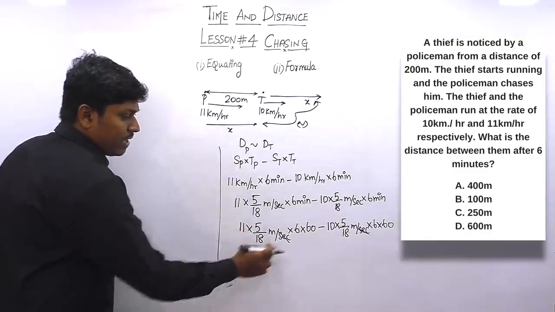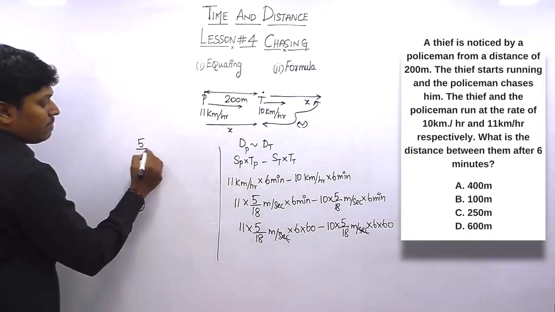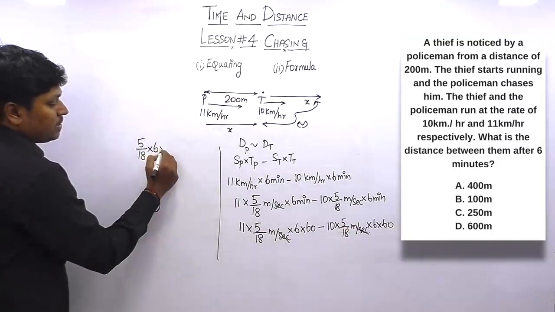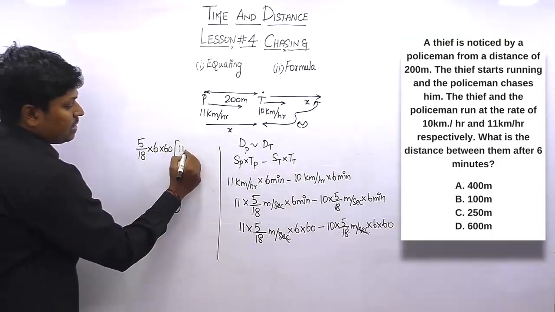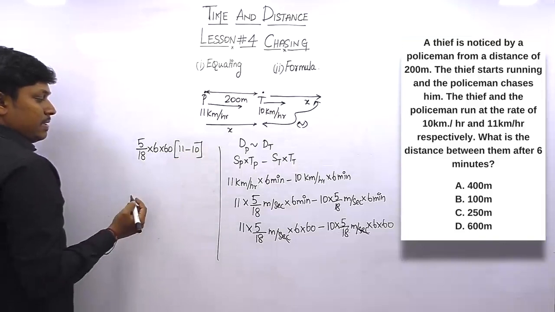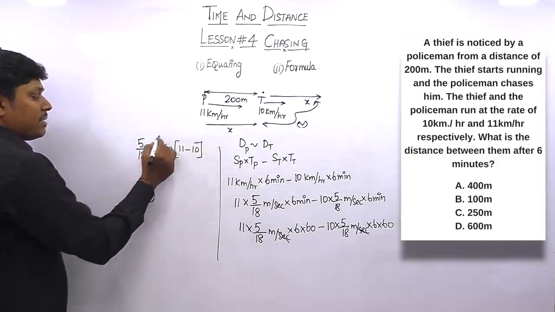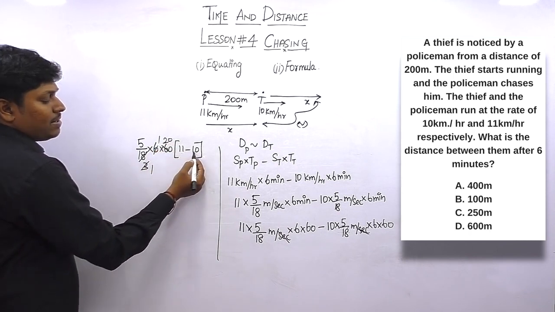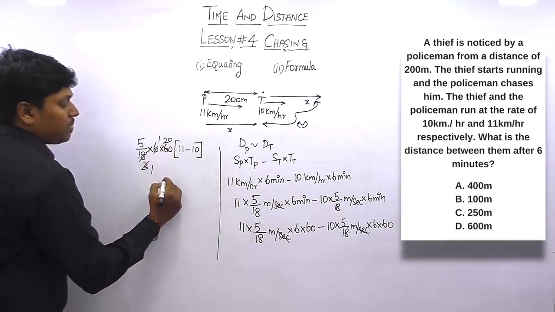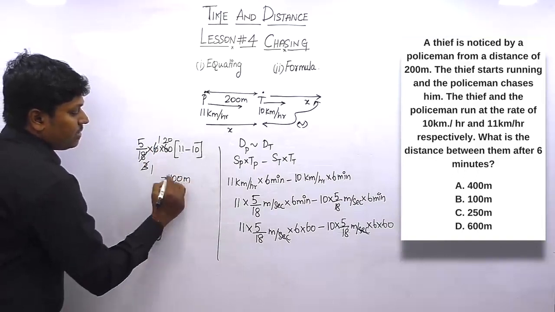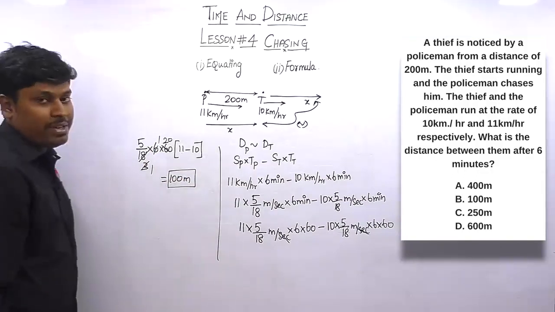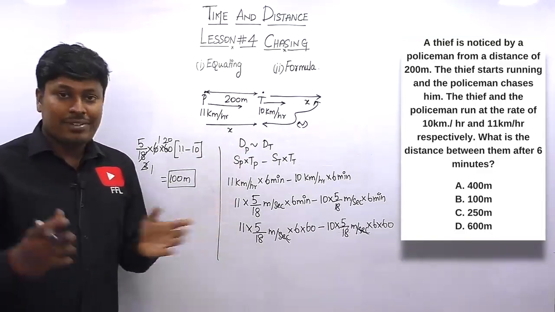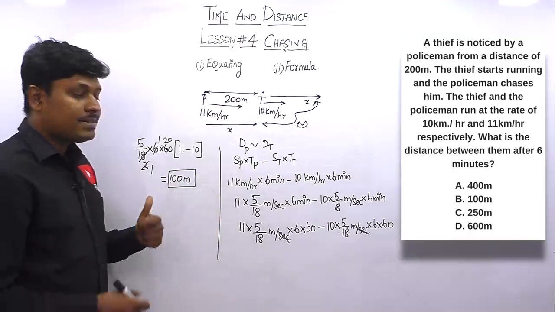I think here we have 5 by 18 common on both sides, and here you have 60 common, so 6 into 60 common. The first term is 11 and the second term is 10. So we can cancel this 6 times; 6 3s are 18, 1 3s are 3, this will be 20. So 11 minus 10 will be 1, so 5 into 20 will be 100. So finally we have found the answer, which is 100 meter, the distance between the policeman and the thief after running 6 minutes. So we got an answer as 100 meter.